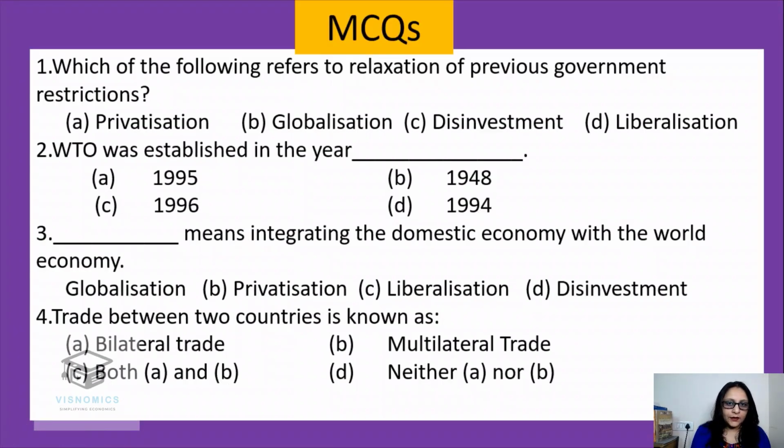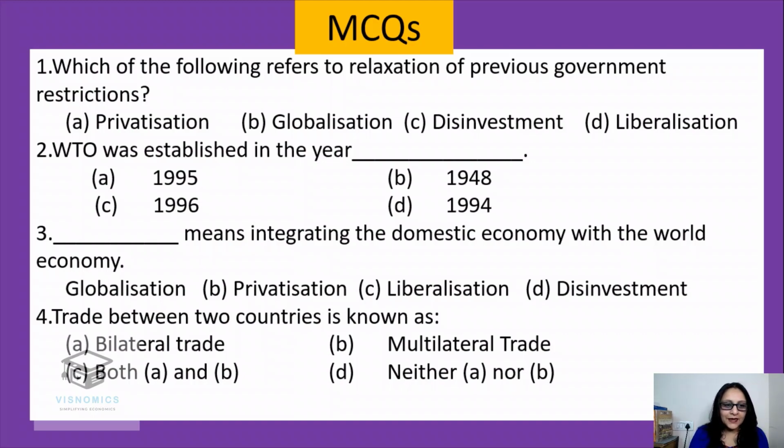So question number 1 of the MCQ. Which of the following refers to relaxation of the previous government restrictions? Waiting for the answers. Yes, it's very quick. So the answer is liberalization, relaxation of the previous government restrictions. WTO was established in the year 1995. Absolutely right.